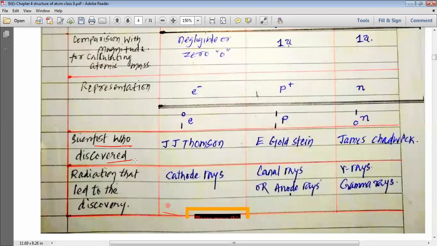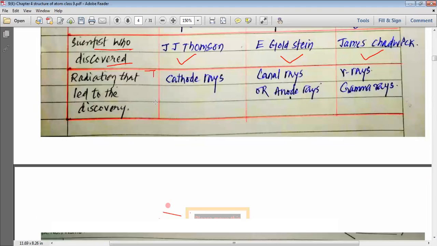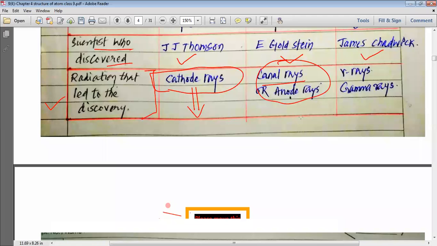Now the scientists who discovered them: the electron was discovered by the scientist J.J. Thomson, the proton was discovered by the scientist E. Goldstein, and the neutron was discovered by the scientist James Chadwick. Now the radiations that led to the discovery: the electron was discovered by radiation known as cathode rays, the proton was discovered by radiation known as canal rays or anode rays, and the neutron was discovered by radiation named gamma rays.